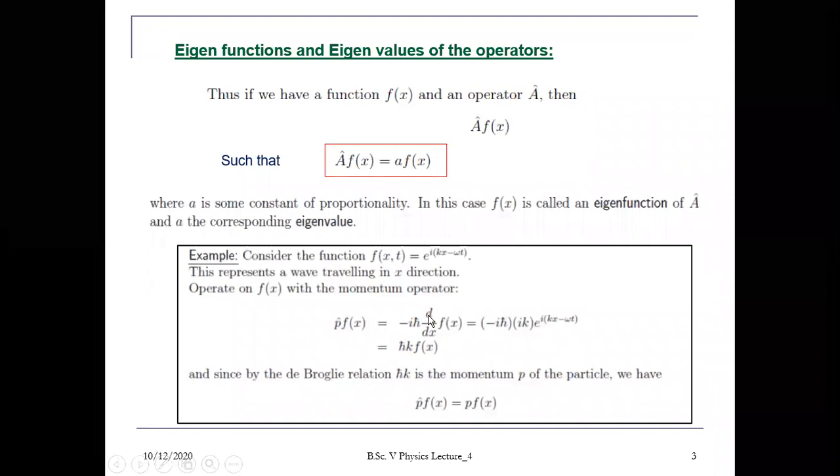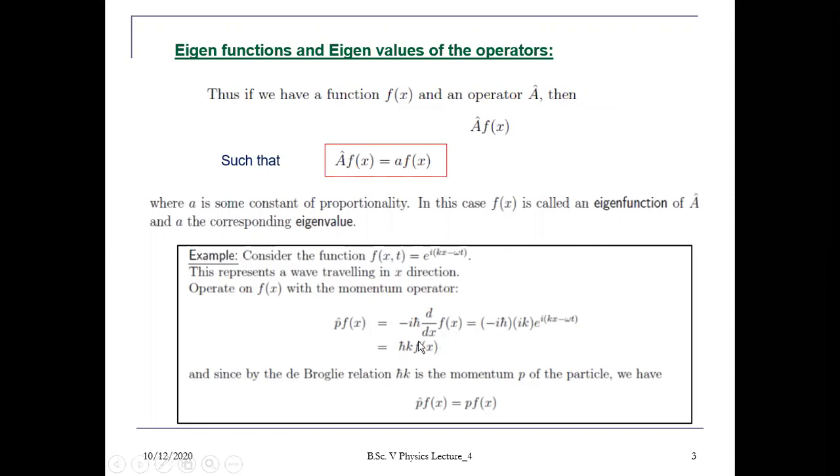So minus i h cut is a constant here. If you differentiate this function f(x) with respect to x, only the power gets differentiated, so i k separates out and the rest of the wave function remains as it is. Again put this e to the power i(kx minus omega t) as f(x,t), or simply f(x). So you get here i square, that is minus, so minus minus plus, h cut k f(x).